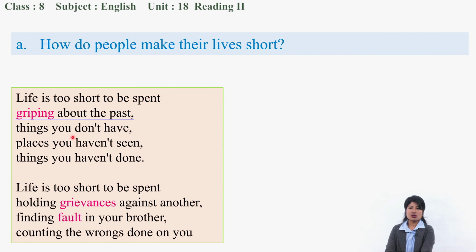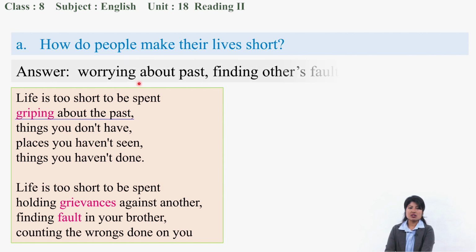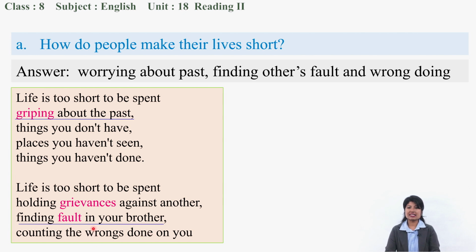So our answer could be worrying about the past, finding others' fault and wrongdoing. Even from the second stanza you can take the point, like finding faults in your brother, counting wrongs. You can take these points as well for answering this question.